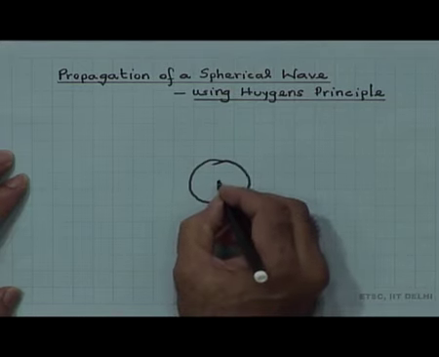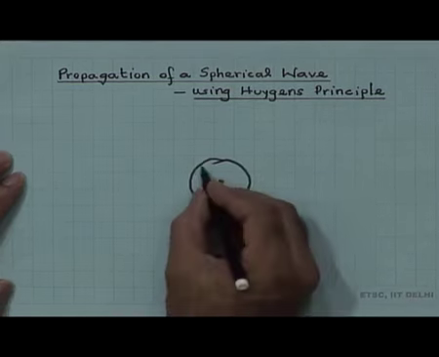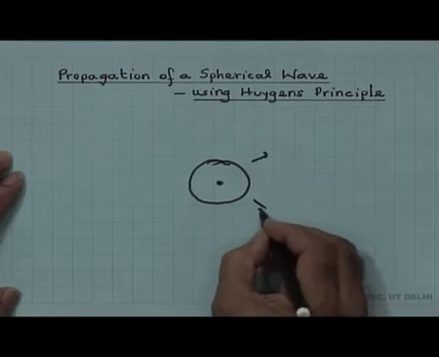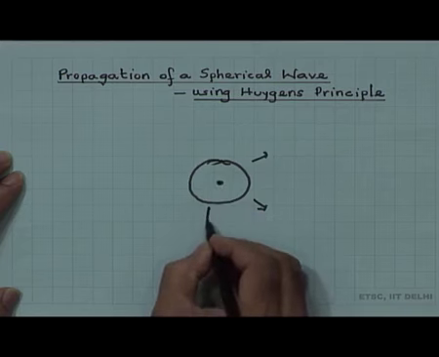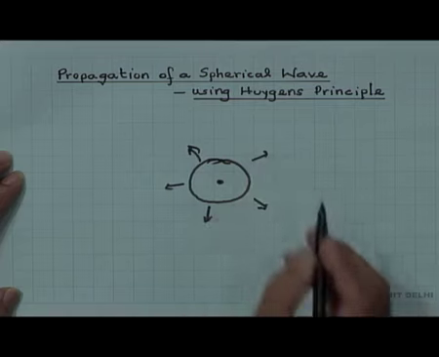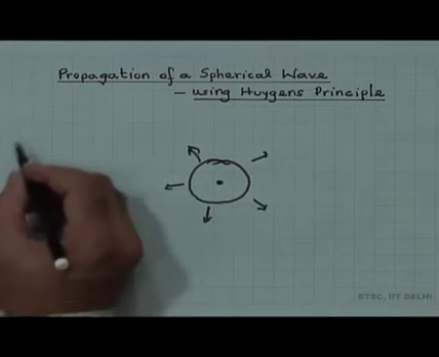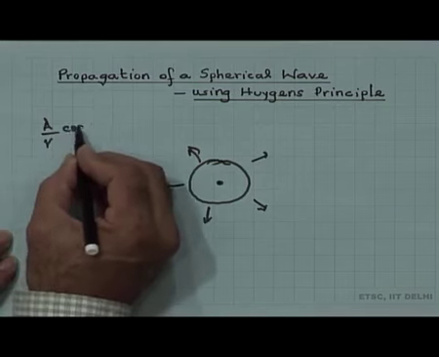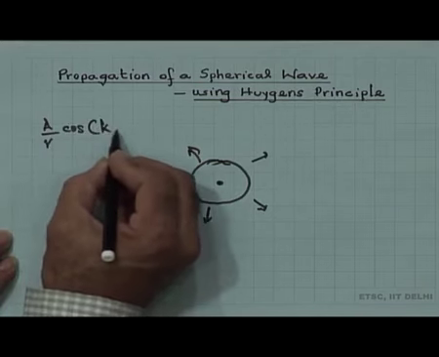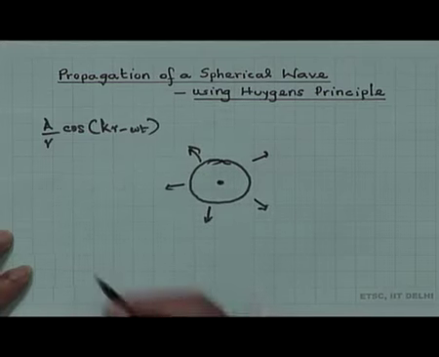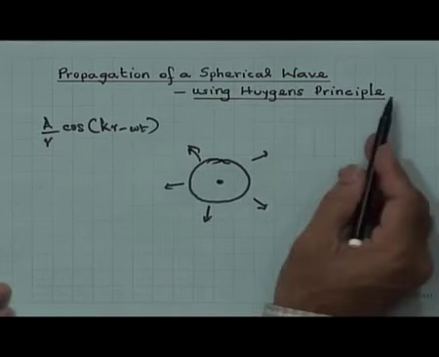This is the point source which has given out a spherical wavefront which is propagating outwards, because light is emanated from here, it is a point source and we have just seen that it gives out spherical waves which can be represented as A by R into cos k r minus omega t. So, this is proper. Now, let us apply Huygens principle.